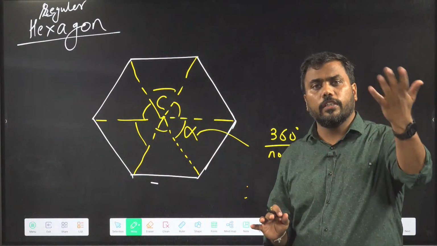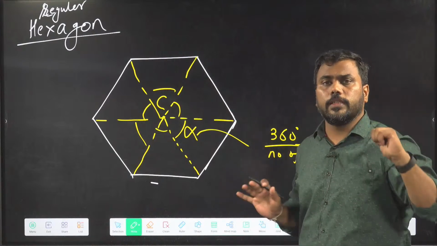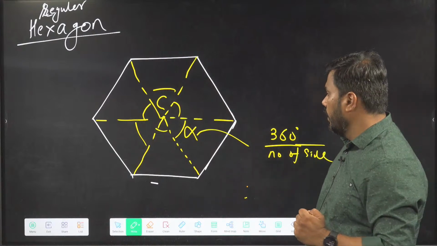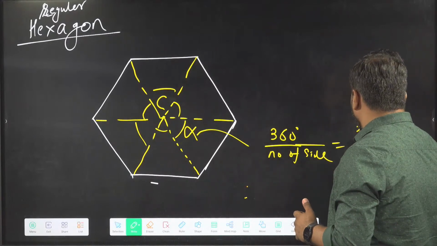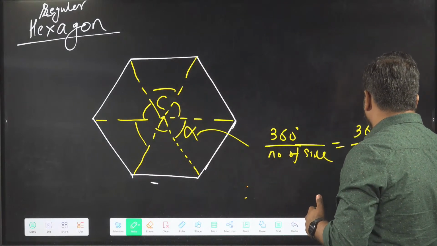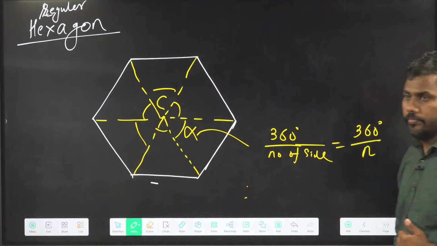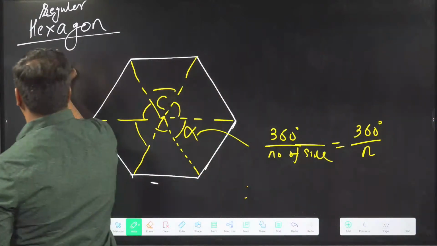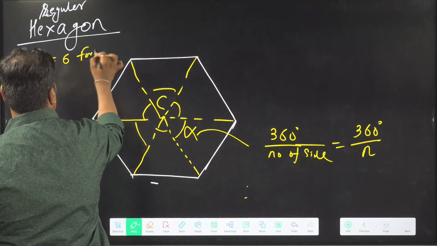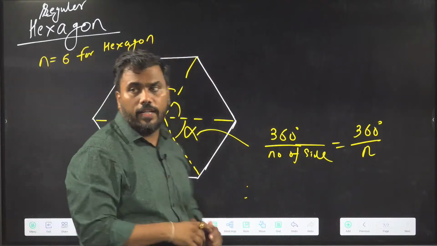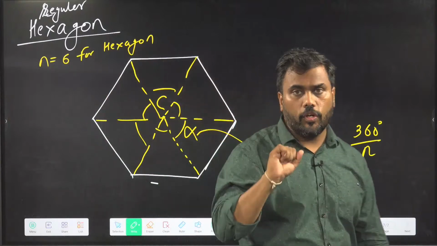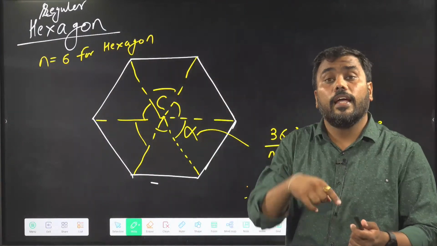But I am talking about the general case, and I will extend this concept to it. That's why I am not putting the value of n here. The number of sides in the hexagon is 6, so n is 6 for hexagon. For pentagon, n will be 5. For septagon, n will be 7.